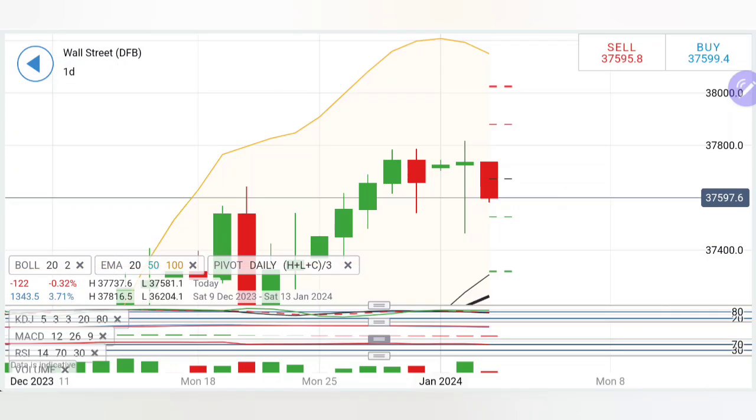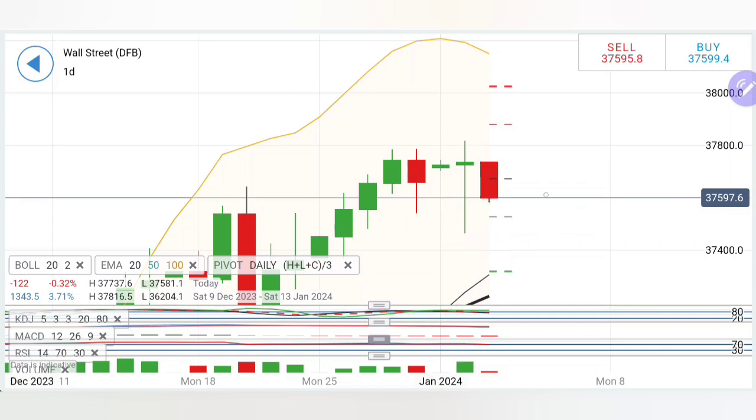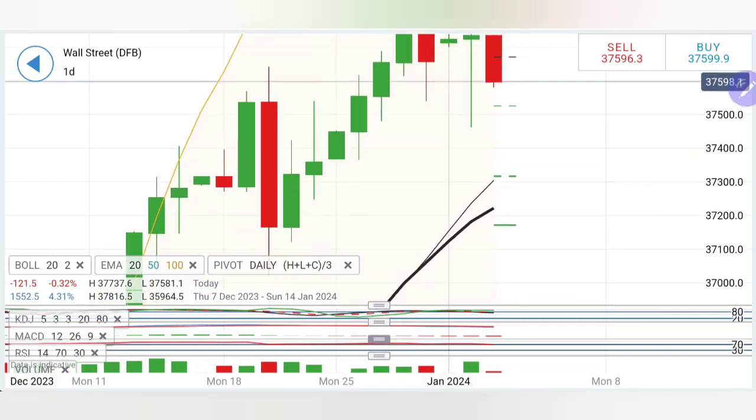Coming to the daily. Now see, on the daily charts, the reversal sign is seen: a flat opening, and after that this is the first bearish candle. Now this candle can be completely engulfed, and in fact we can look forward to lower lows, where the support levels are at 37,400. I will wait for it to move somewhere in between this zone, that is the 20 period moving average and the median of the Bollinger Bands, and it can try to achieve these levels at 37,200, 300. There is a strong potential to it.